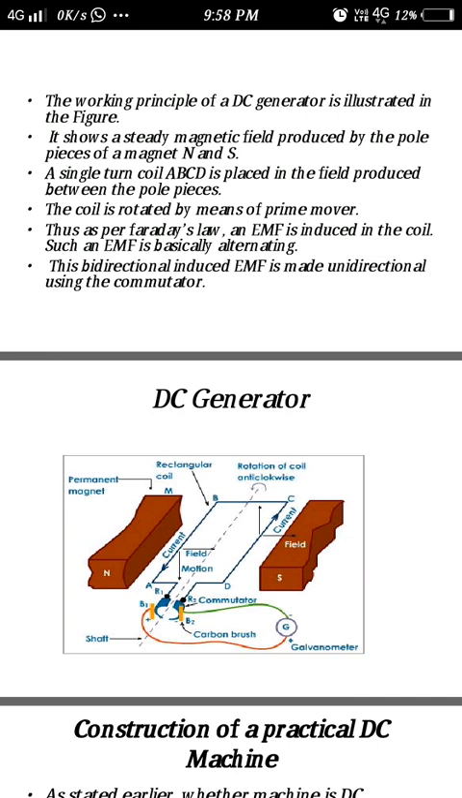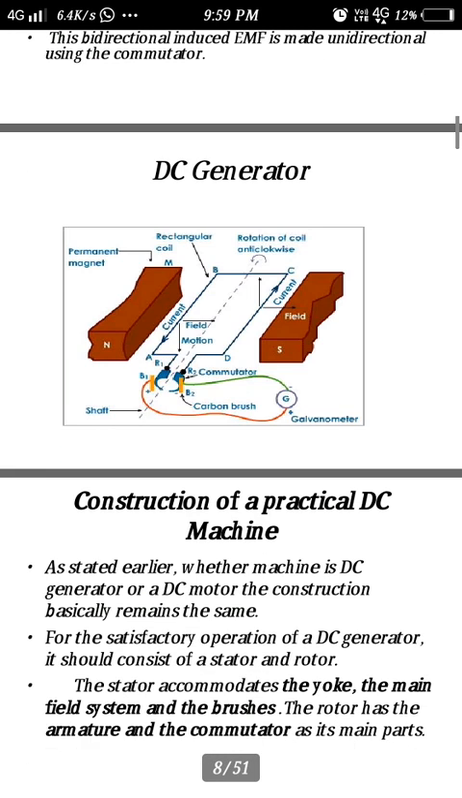So here the coil is rotated by means of a prime mover. This rotation is called the mechanical input. Thus, as per Faraday's law, an EMF is induced in the coil. Such an EMF is basically alternating. This bidirectional induced EMF is made unidirectional with the help of the commutator. Okay, so this is the diagram.